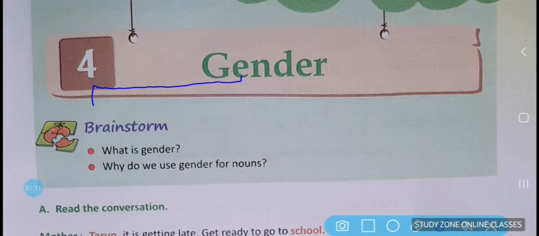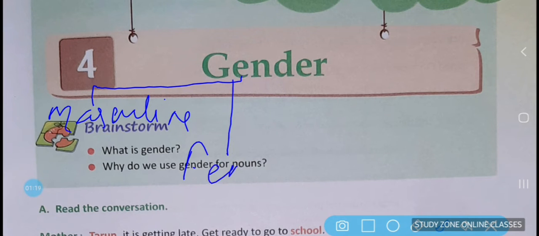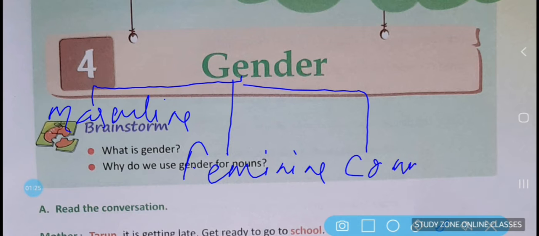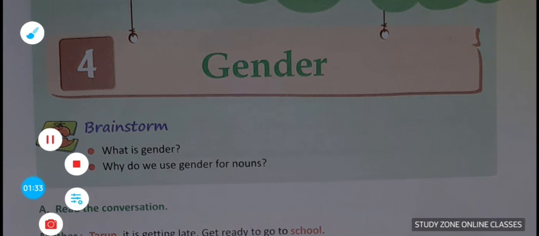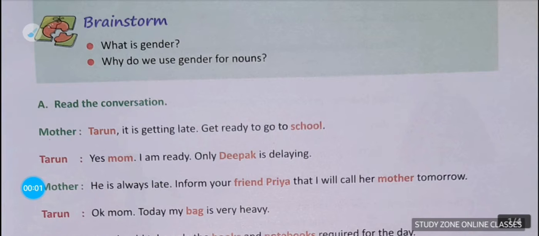The first one is called masculine, and the second one is called feminine. The third one is called common. The fourth one is called neuter. Now let us read about them in detail.